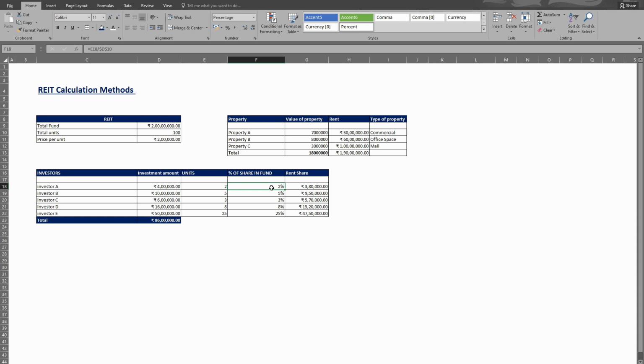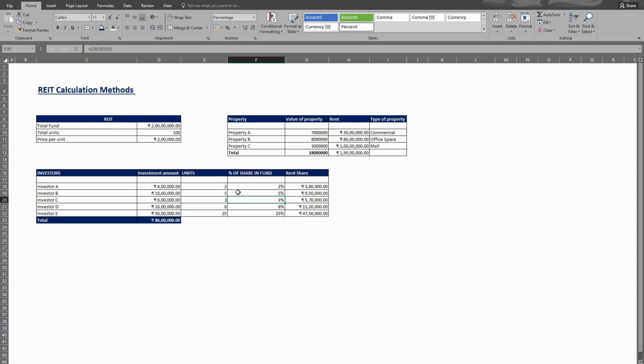Suppose investor A has 2% of the units, so investor A will receive a 2% share of this income. Investor B will receive 5% of this income. Investor C will receive 3%. The income generated from this investment, after cutting all the costs and management fees, that net income will be distributed among all the investors in the form of dividends. All right, hope this clears your concept. If you have any doubt, please write down in the comments.